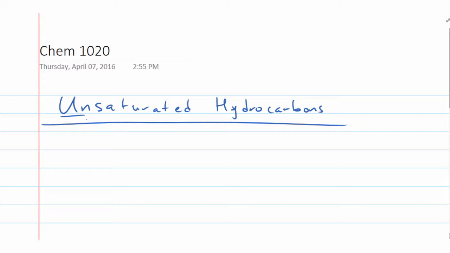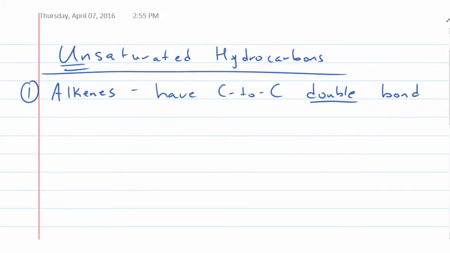What does it mean if we say that they are unsaturated? What is it they are not saturated with? Hydrogen. That means that they're either going to have a carbon-to-carbon double bond or a carbon-to-carbon triple bond. And so we'll start by looking at the alkenes. These here are going to have a carbon-to-carbon double bond. And then we have the alkynes, and these here are going to have a carbon-to-carbon triple bond.